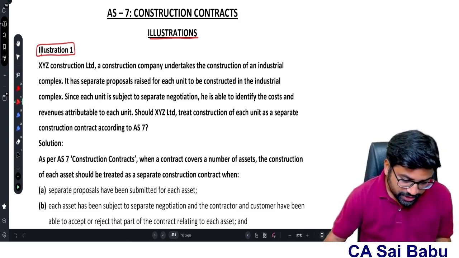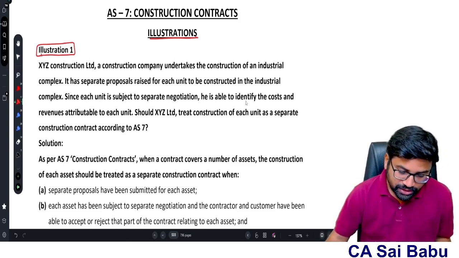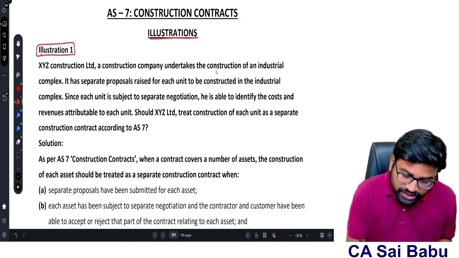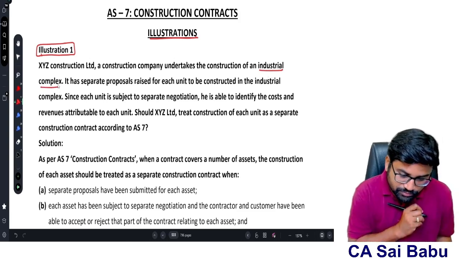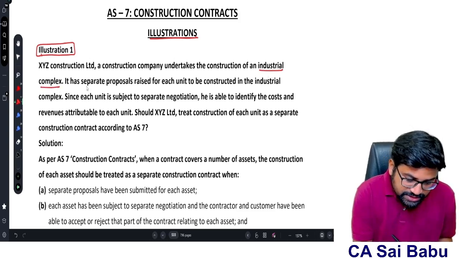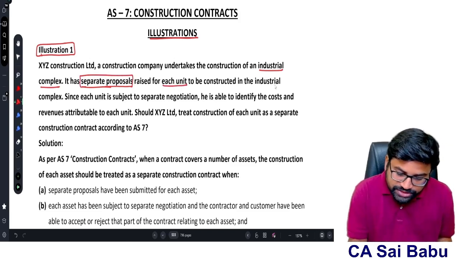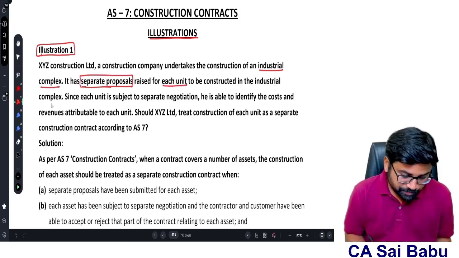XYZ Construction Limited, a construction company, undertakes the construction of an industrial complex. It has separate proposals raised for each unit to be constructed in the industrial complex.